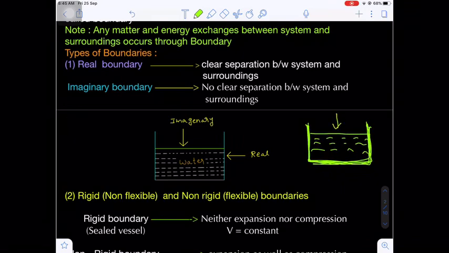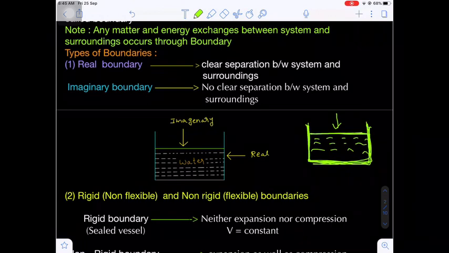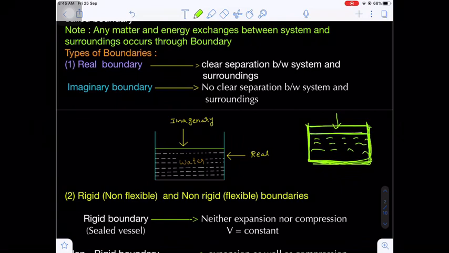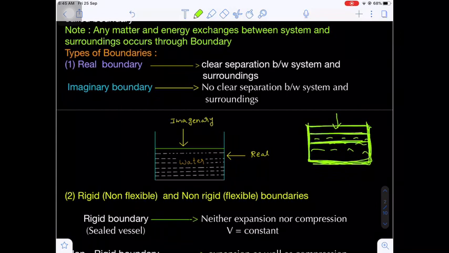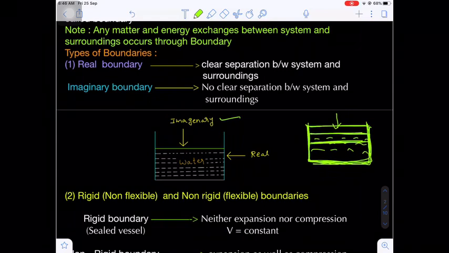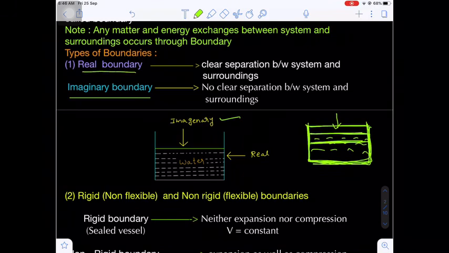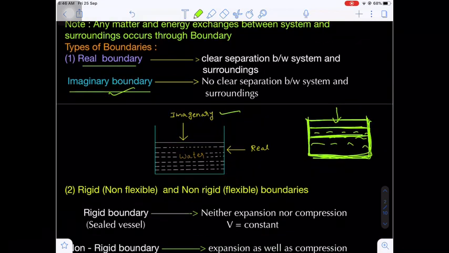But on the upper portion, this is the level of the water. If you increase the level, the water goes upward. If you decrease the level, it comes downward. So on the upper portion, there is no clear separation between the system and surroundings. Such a boundary is referred to as an imaginary boundary. If there is a clear separation between system and surroundings, that is called a real boundary. If there is no clear separation, that is called an imaginary boundary. This is the first type of boundary.